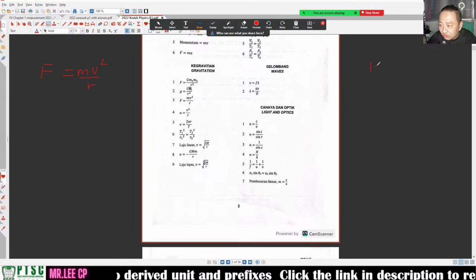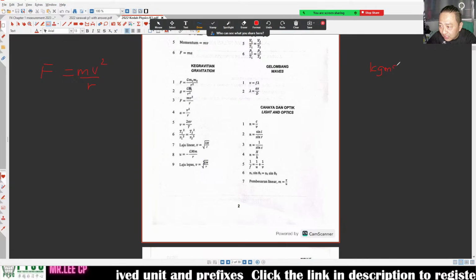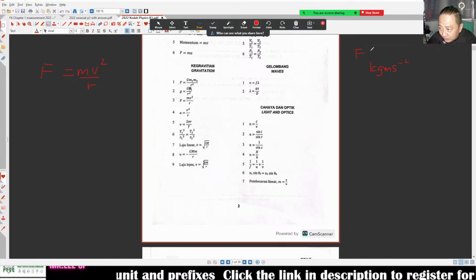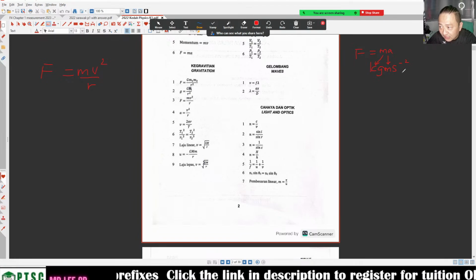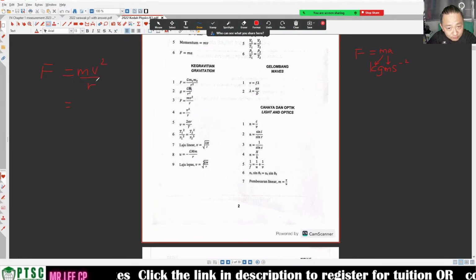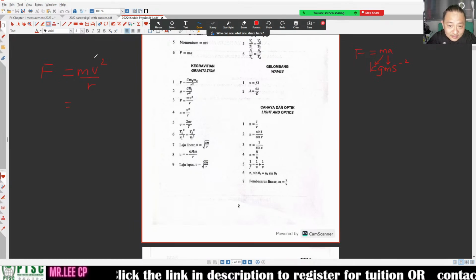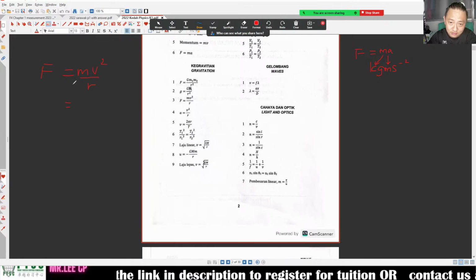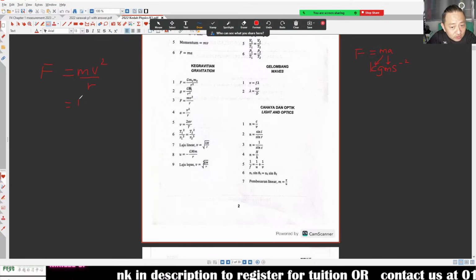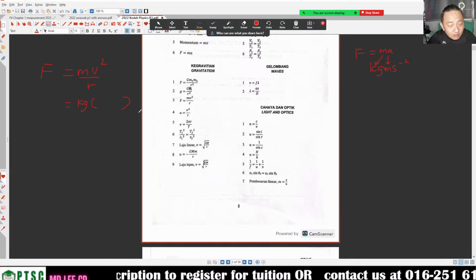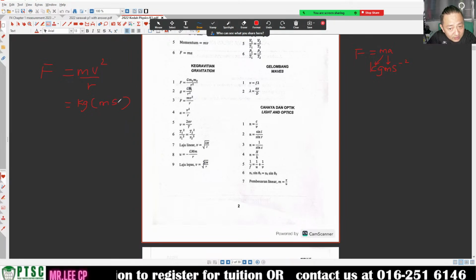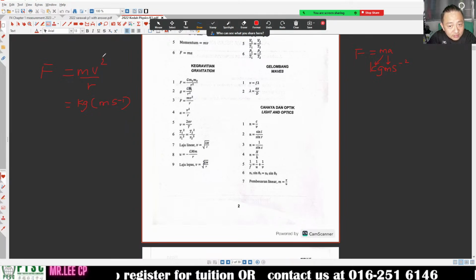We know that the final result is kg m s^-2. F is equal to ma, right? m is kg, a is m s^-2. Now, if I see this formula and I want to make the unit, this is kg. Velocity, what is the unit? Velocity is m s^-1. And then we have the square.